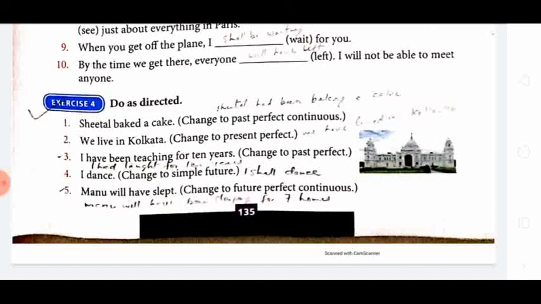Try to get sound knowledge of these 3 tenses, because everything is very nicely given in the book. Please read, write and keep in mind what structure is there in a particular tense. That will help you identify the tense.